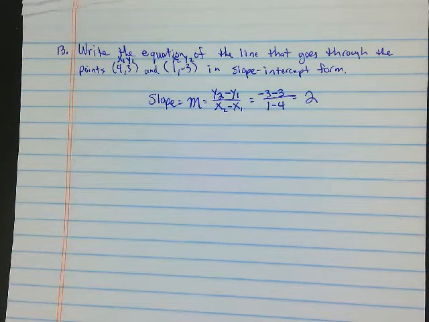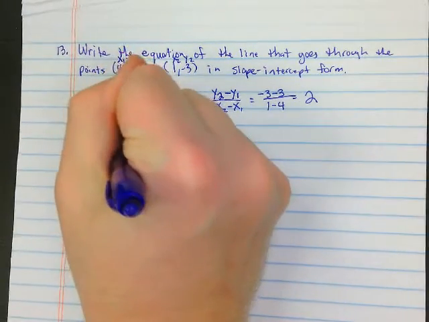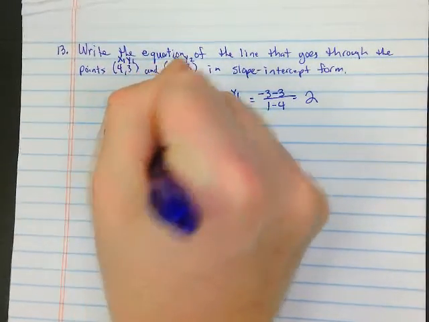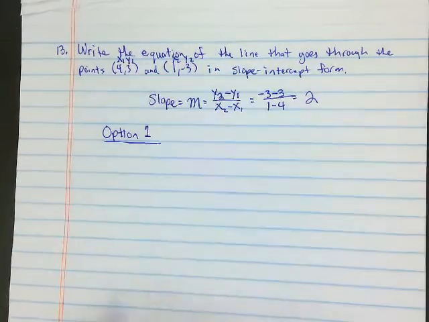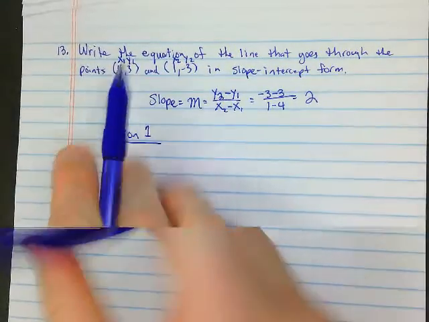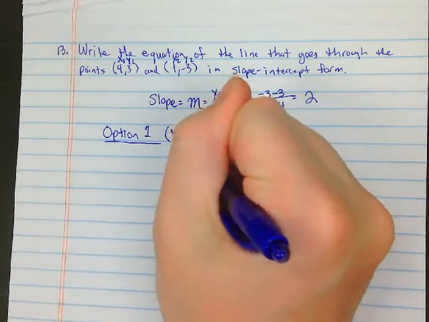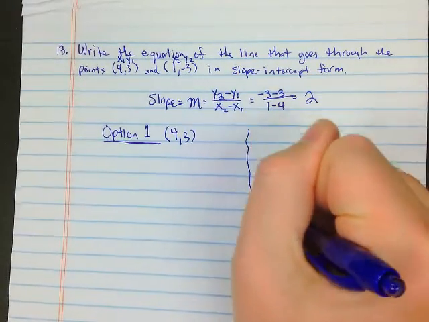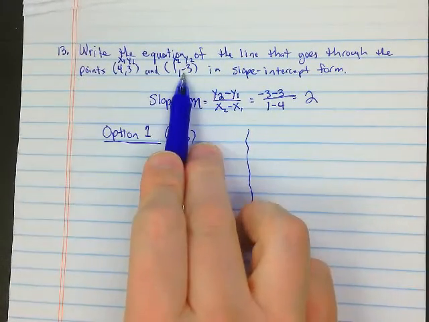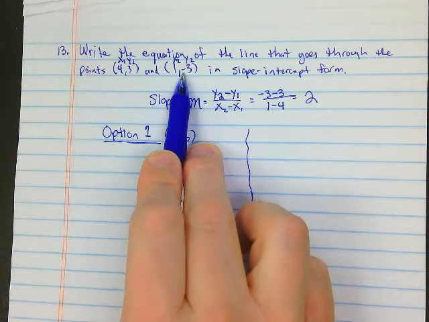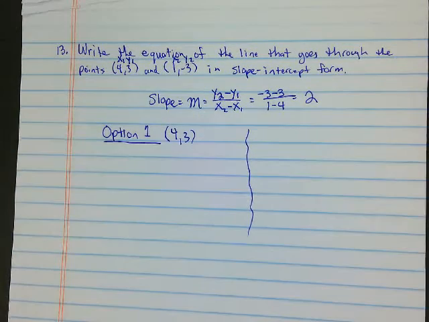Now, the second thing, you've got options. I'm going to do both of them. Okay? Option 1 is if I use the point 4, 3, because I have 2 points on my line, don't I? I've got 4, 3 and 1, -3. We're going to see which one gives us the correct slope-intercept.